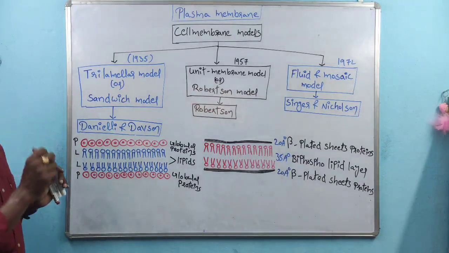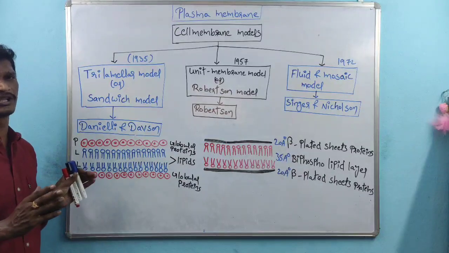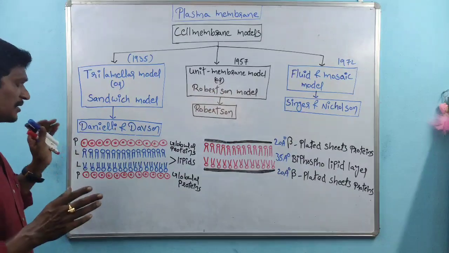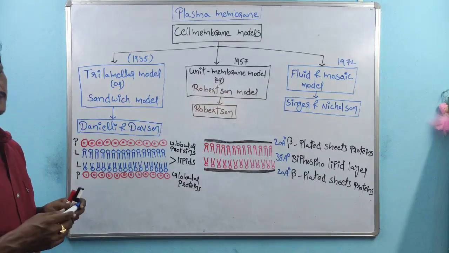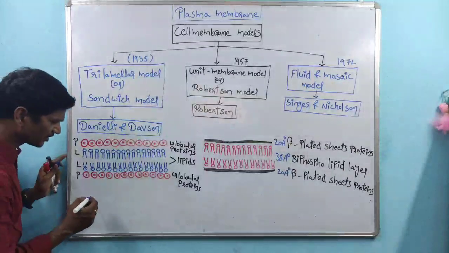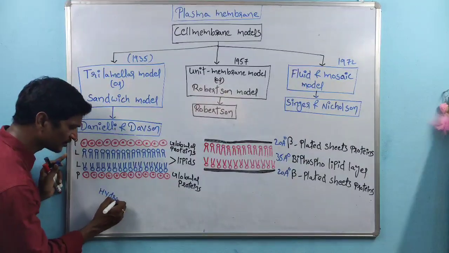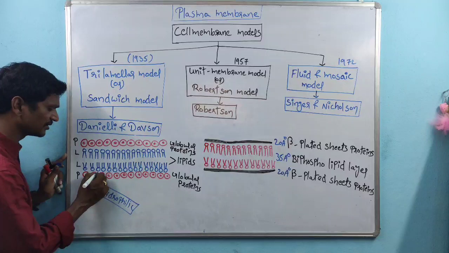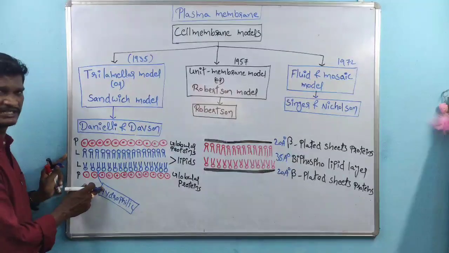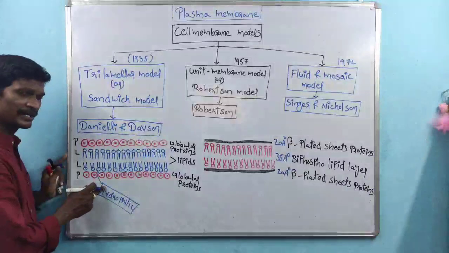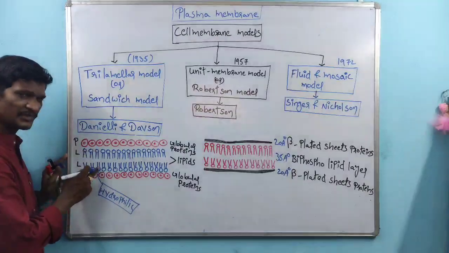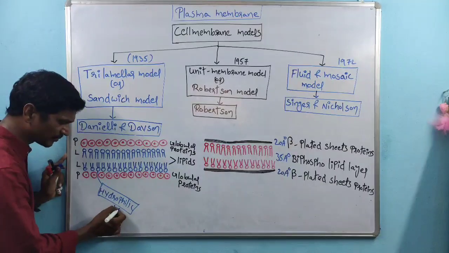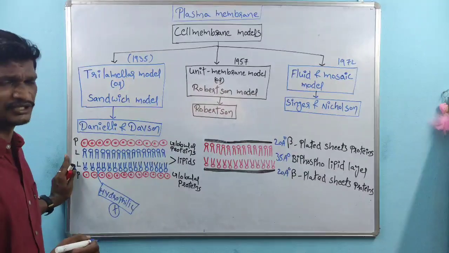And this was one of the failed models. Why is this model a failure? Because it is unable to explain the semi-permeability of the plasma membrane. Suppose this is a hydrophilic substance. The hydrophilic substance easily crosses the protein layer, but it is unable to cross the lipid layer. So this model cannot explain hydrophilic substance transport.